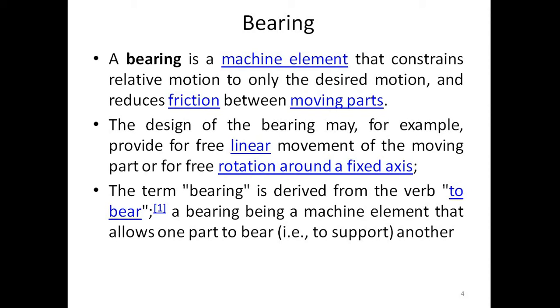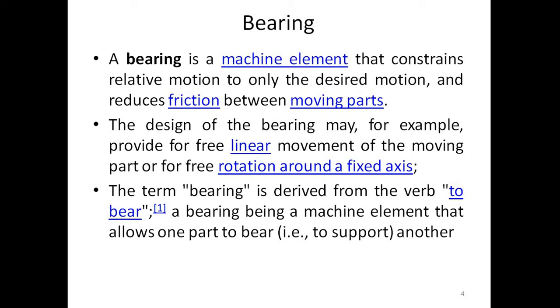A bearing is a machine element. We already studied that to build a machine, or anything related to an automobile, considering a machine tool, its final assembly takes place with the help of various sub-assemblies, and the sub-assemblies are made with the help of various different machine elements.